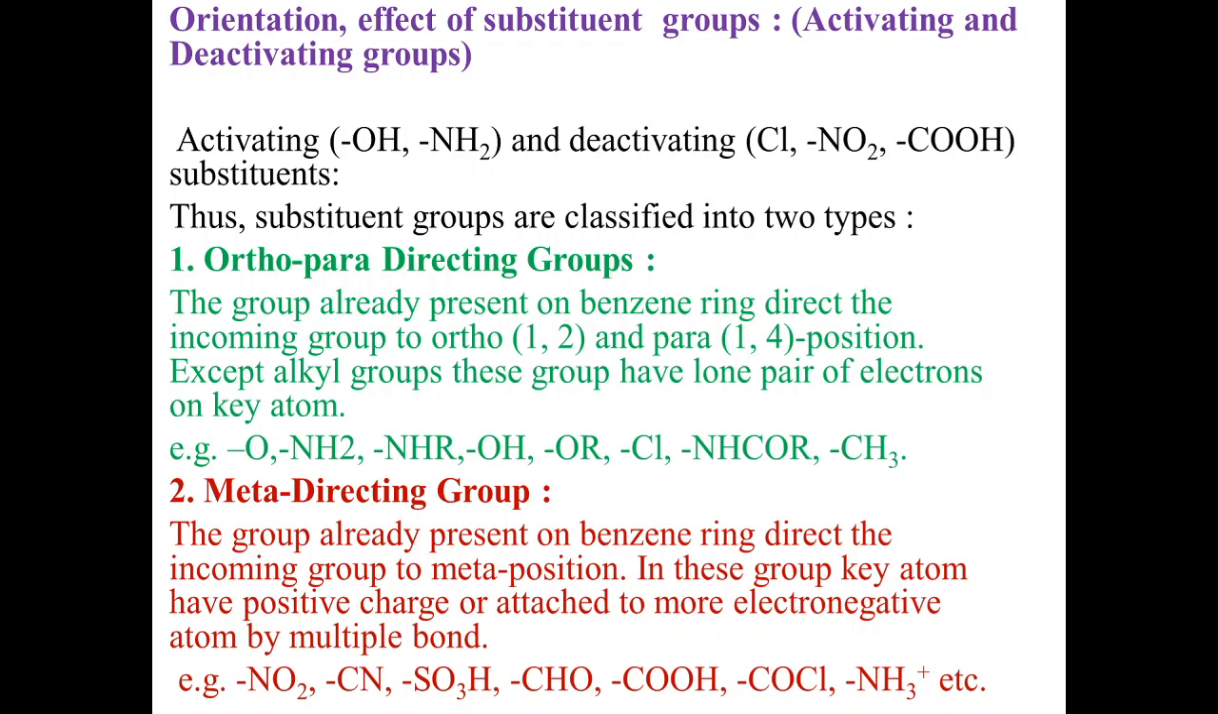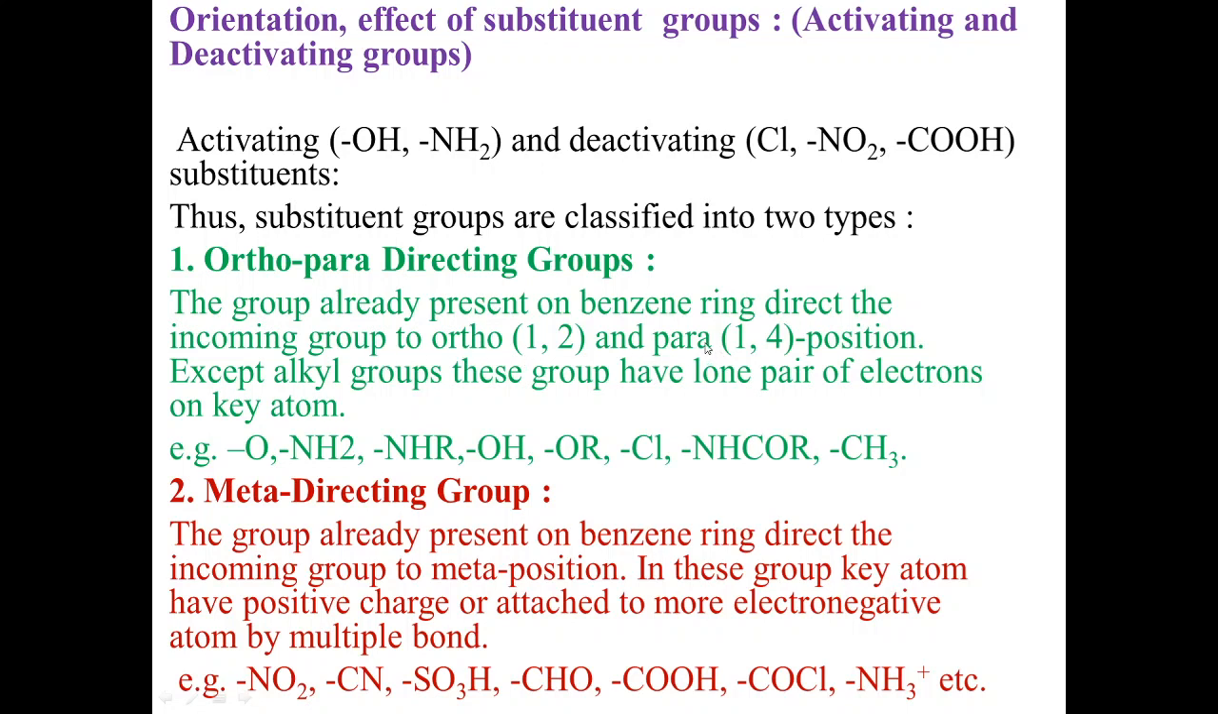Now, there are again two types of these substituents. One is ortho-para-directing groups and another is meta-directing groups. Now, what are the ortho-para-directing groups? A group already present on the benzene ring that directs the incoming group to the ortho and para positions.